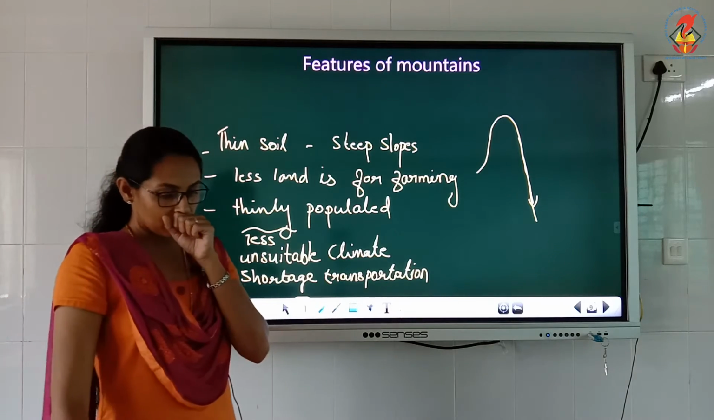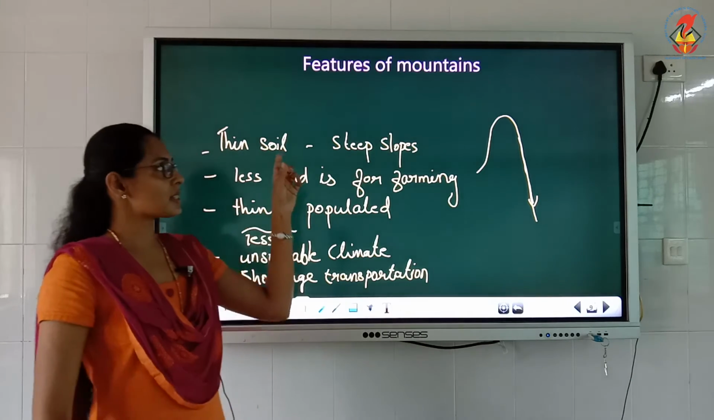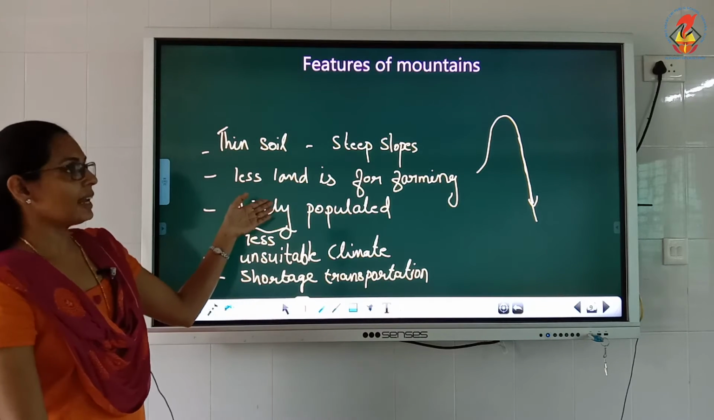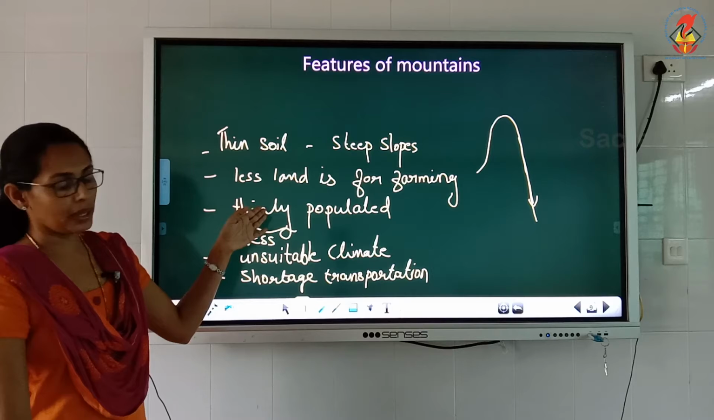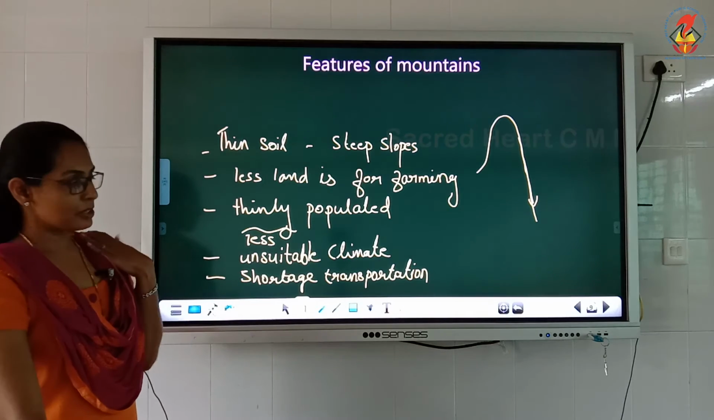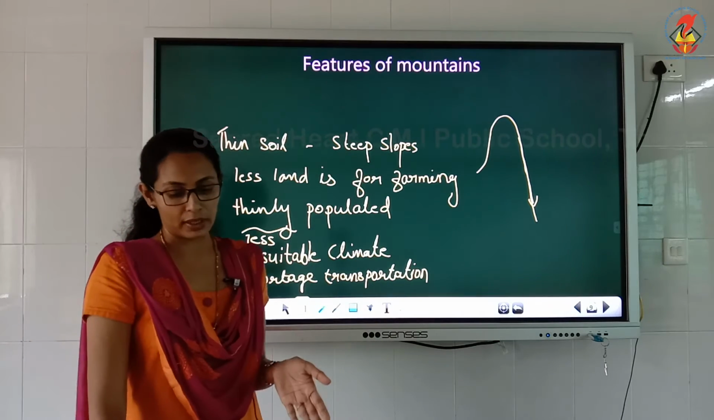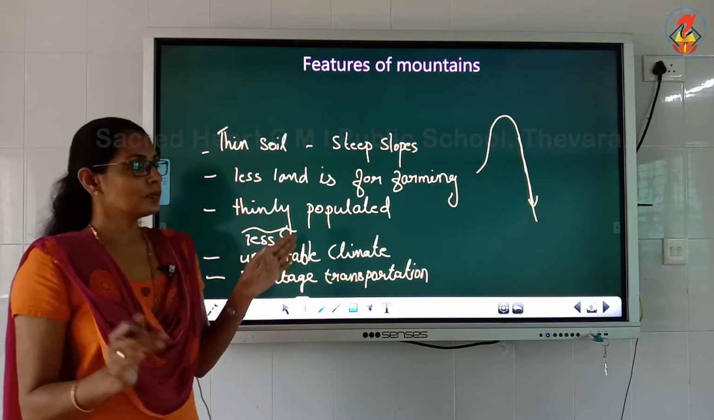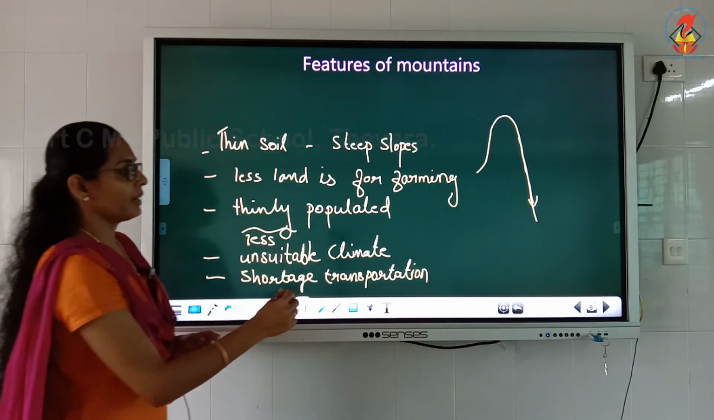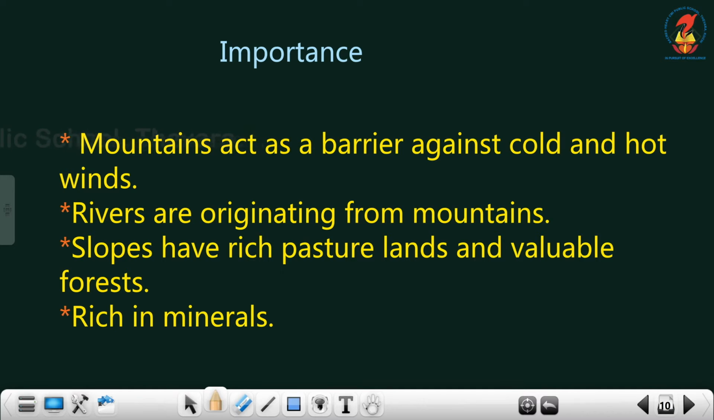First important one is mountains have a very thin population and thin soil, then steep slope is there. The next one is very few people are doing farming, then thinly populated, then unsuitable climate for growing and also for living, then shortage of transportation is there. Clear? So these are the important features of mountains. Clear children? Now next one, what is the importance of mountains?